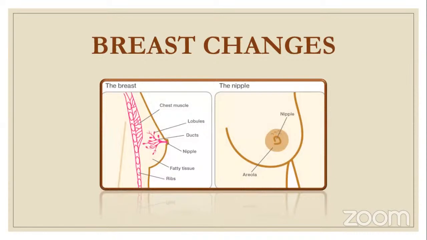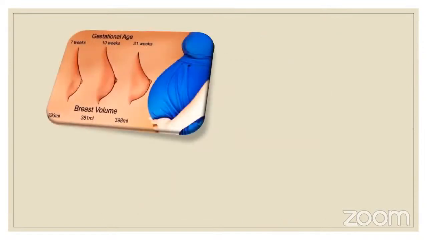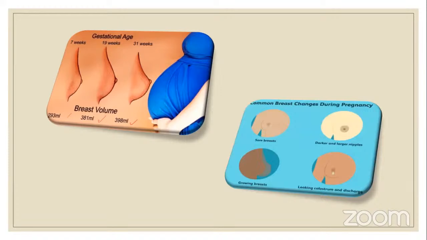Next is breast changes. We finished with the first part, that is genital organs. Now we come to the breast changes. The volume increases from 293 ml to 381 ml to 398 ml. The common changes are sore breasts, and darker and larger nipples. There are changes in the nipple, the areola, and the fatty tissue. Adipose tissue starts accumulating, and that is why weight contributed in pregnancy is also from the breast, growing breast, and leaking colostrum and discharge.